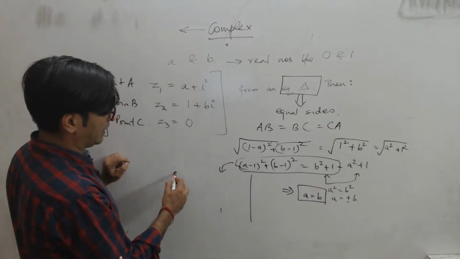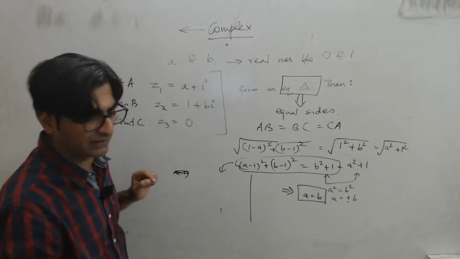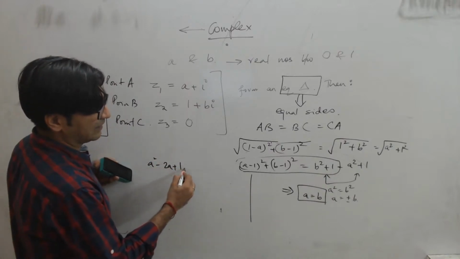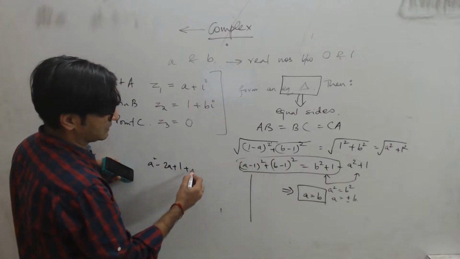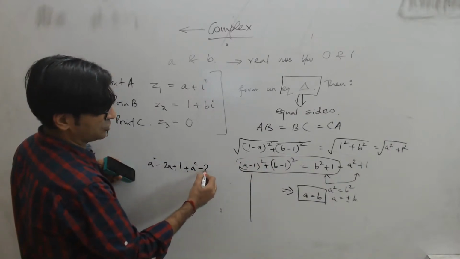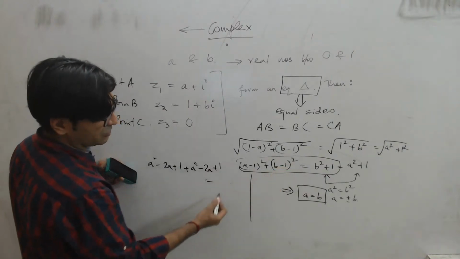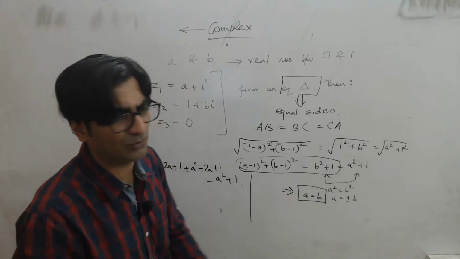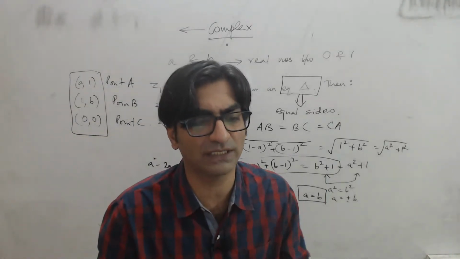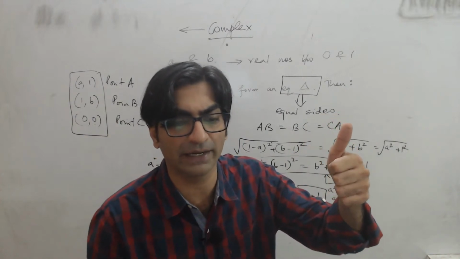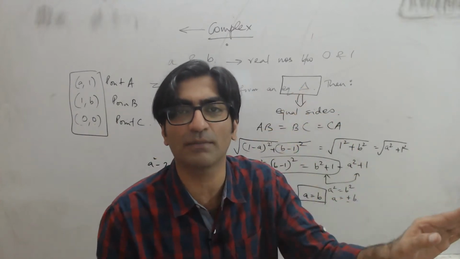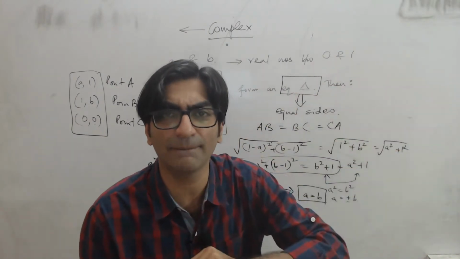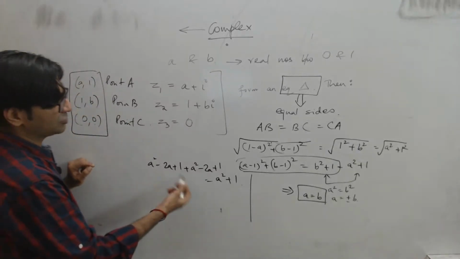So substituting that here, my equation becomes (A minus 1) whole square. Let me in fact expand that. That gives me A square minus 2A plus 1 plus, again, B is equal to A, so this is also (A minus 1) whole square. A square minus 2A plus 1 would then be equal to B square plus 1. I can say that is A square plus 1, right? Because A and B are equal. In fact, the moment I get A equal to B and you scan your option choices, you can see option A might be correct, but options B and C are both incorrect because A and B are not equal, right? So it's a 50-50 chance already: either option A is correct or option D will be correct, right? But let me solve it nonetheless, right?